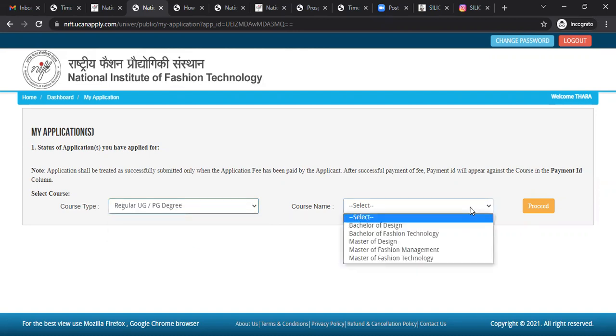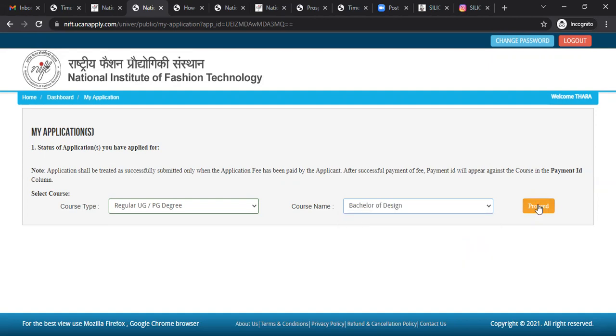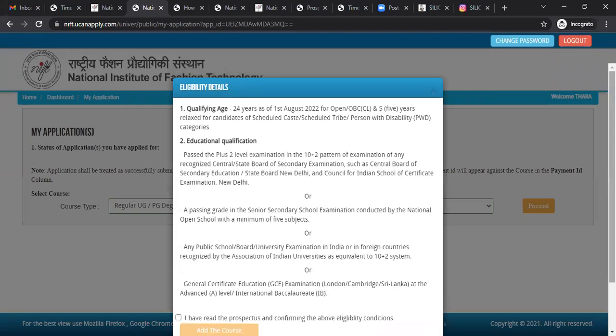Now you need to select your course name. You're applying for Bachelor of Design, Bachelor of Fashion Technology, Master of Design, Master of Fashion Technology, and Master of Fashion Management. So I'm applying for Bachelor of Design and then click on Proceed. Yeah. So here are the eligibility details, the qualifying age and the education details. If you come under these eligibility criteria, then only you can apply and appear for the NIFT examination.